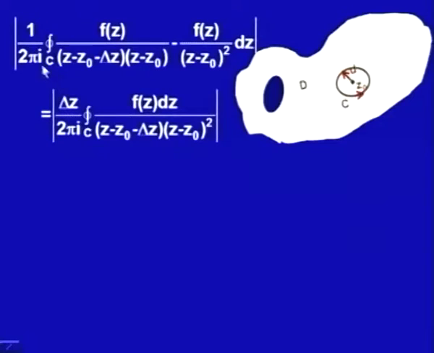Now, what we would like to show is that this integral should go to 0, then we would be able to say that the limit is existing. So, we are going to prove that as delta z is small enough, that is from z naught to z naught plus delta z, if delta z is small enough, this integral goes to 0.